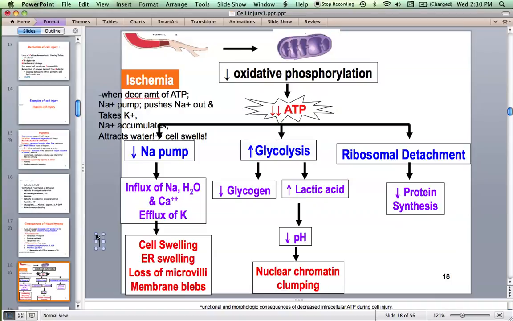Okay. Swelling. What happens when there is anaerobic glycolysis going on? The glycogen is exhausted. Okay, the glucose gets exhausted. That is, increased glycolysis leads to decreased glycogen and increased lactic acid. What happens when acid builds up? The pH drops. Okay, when the pH drops, the nuclear chromatin clumps. There is some denaturation of proteins, because of which the chromatin clumps. These are the changes you will appreciate that there is reversible injury due to hypoxia.